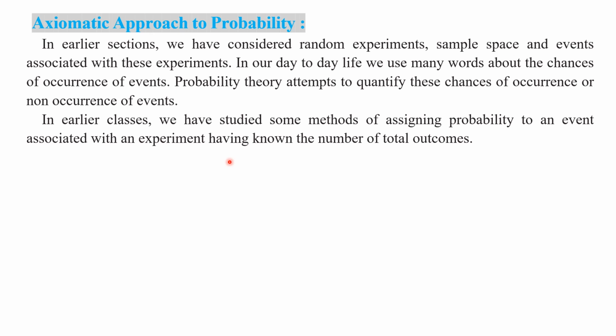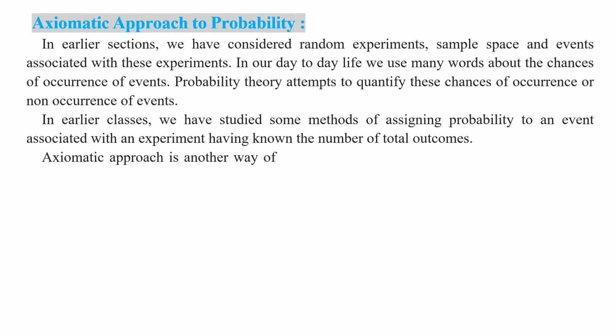Haven't you, my children? Similarly, by using statistics, we have found the probabilities of some events in the ninth class itself. That is called the statistical approach of probability. That is one method of finding the probability of an event. Okay, my children? Right.